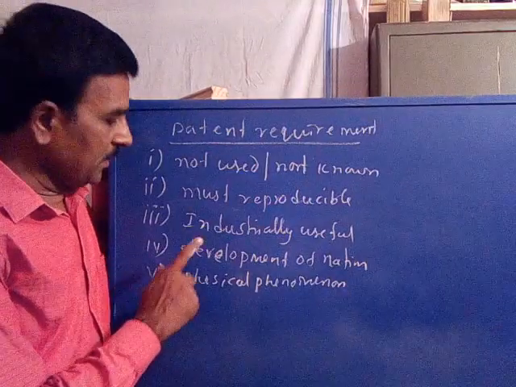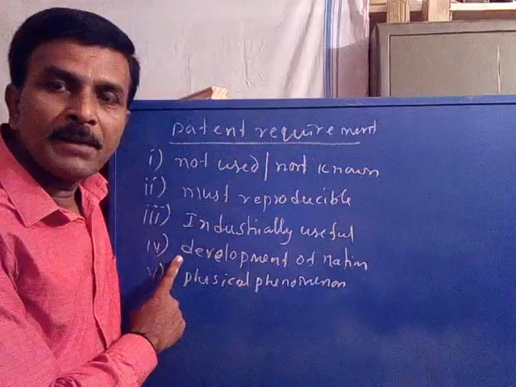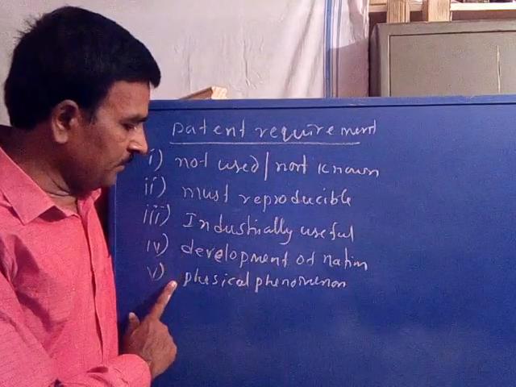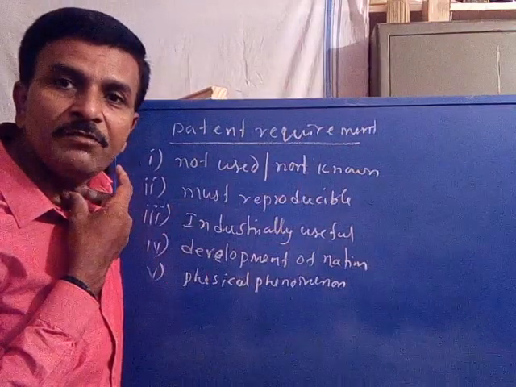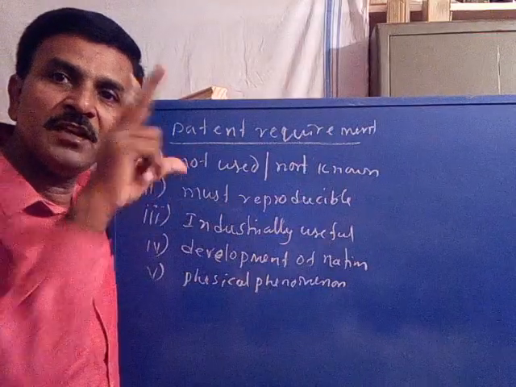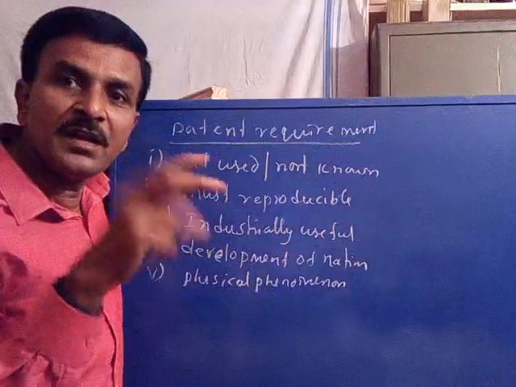Now, these are some important requirements for a patent. The invention must contribute to the development of the nation, and it should not belong to physical phenomena. There are no patents sanctioned to any physical phenomena. It is already there; it does not come under invention.